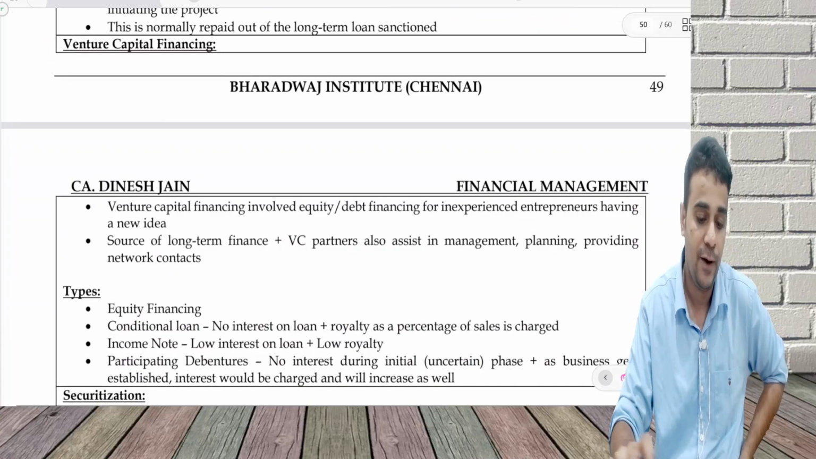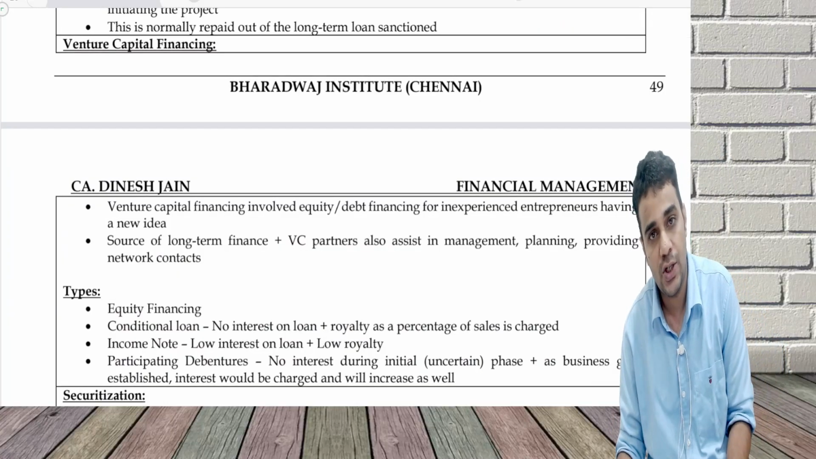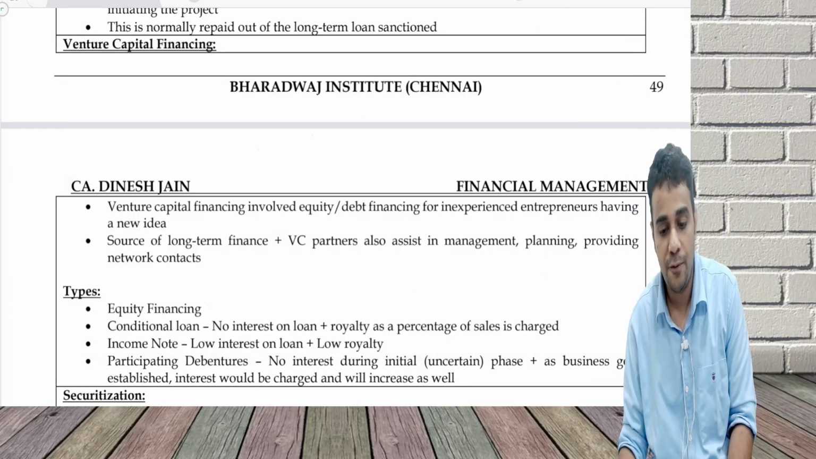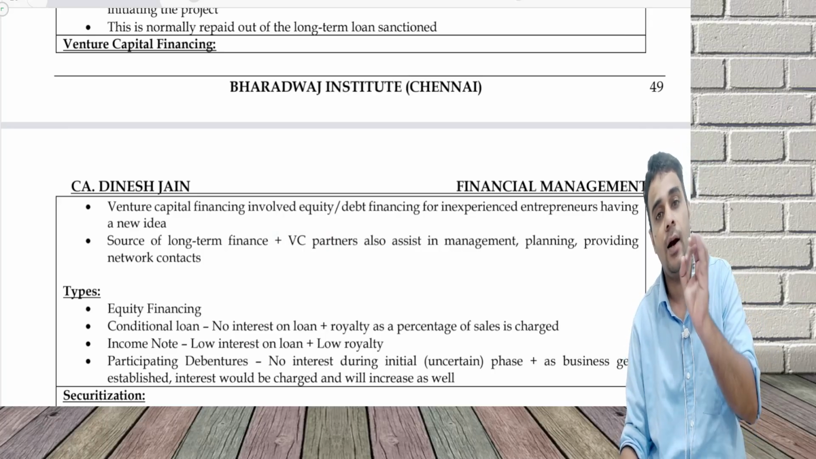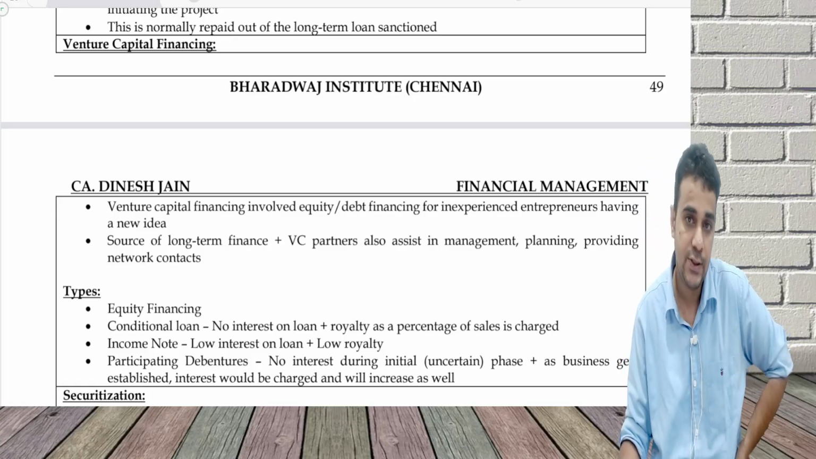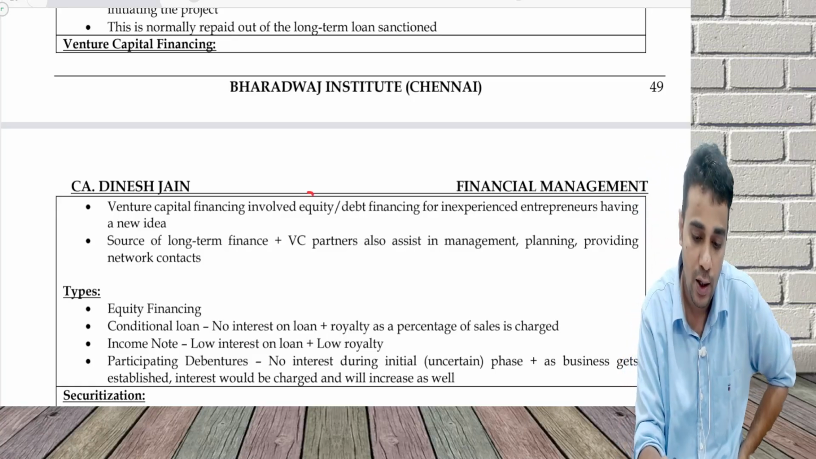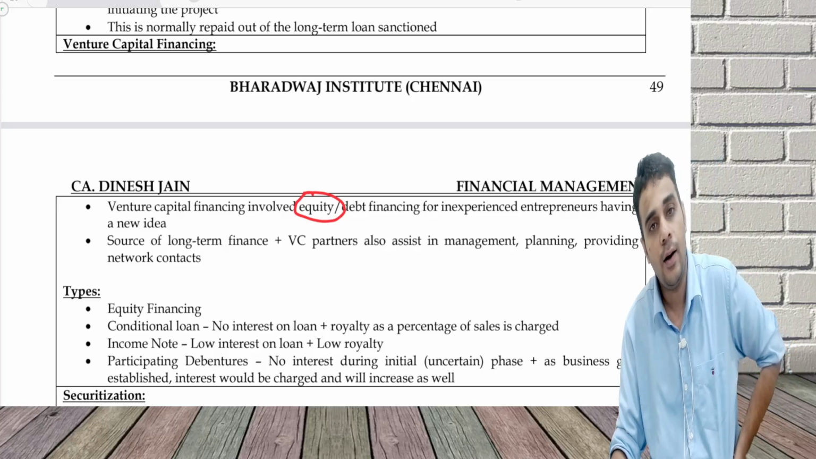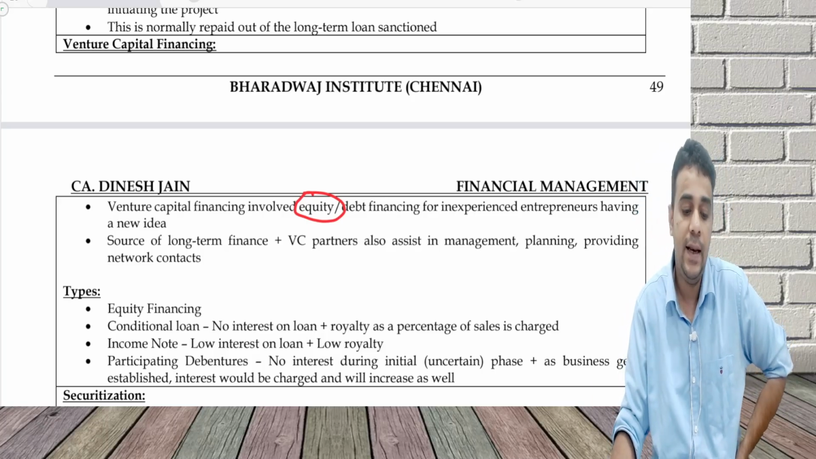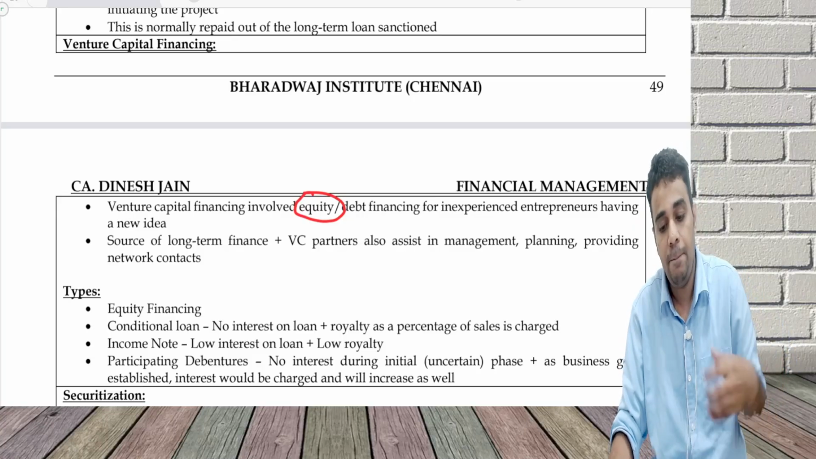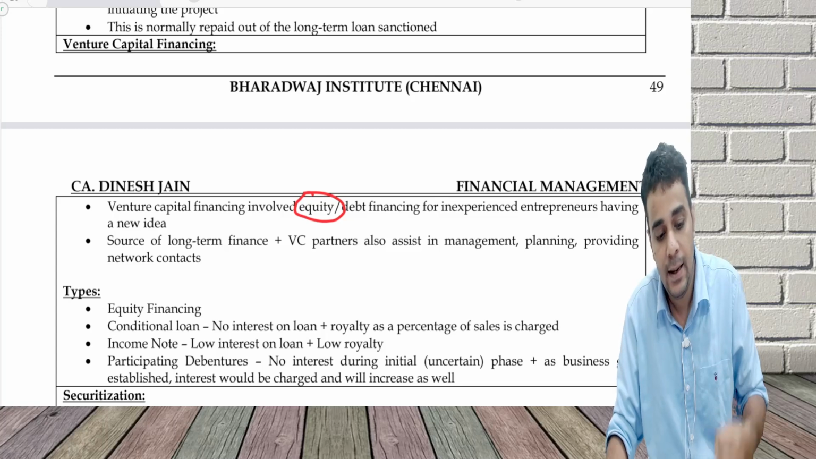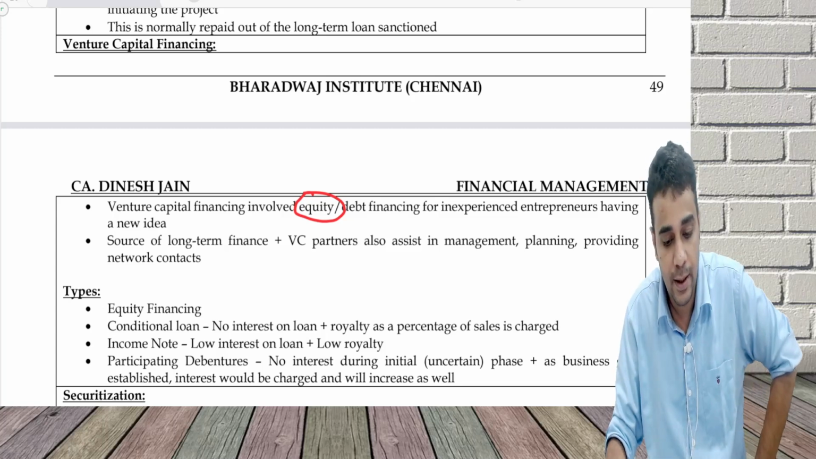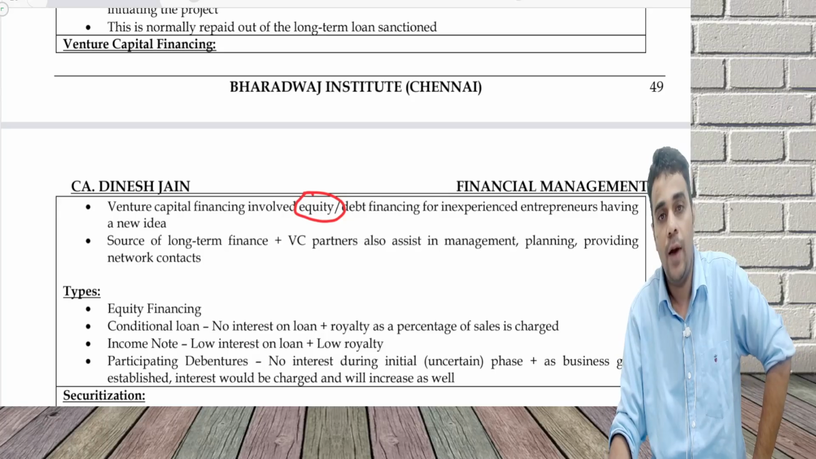Venture capital financing. You could have seen a show called Shark Tank, where there are a lot of investors, like angel investors, who are investing money. Venture capital are institutional funds which are involved in providing equity or debt financing for the inexperienced entrepreneur. People who have a good idea but do not have money may go through the venture capital route, where I may get equity or debt financing.